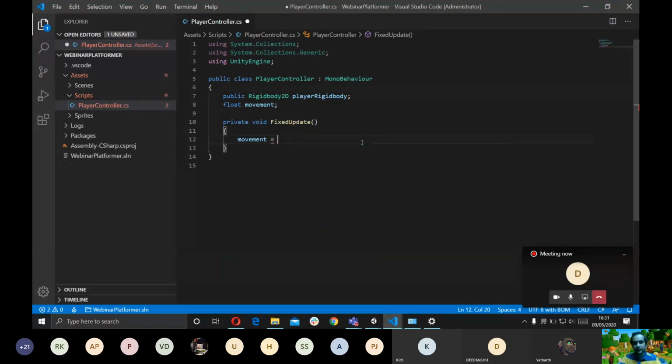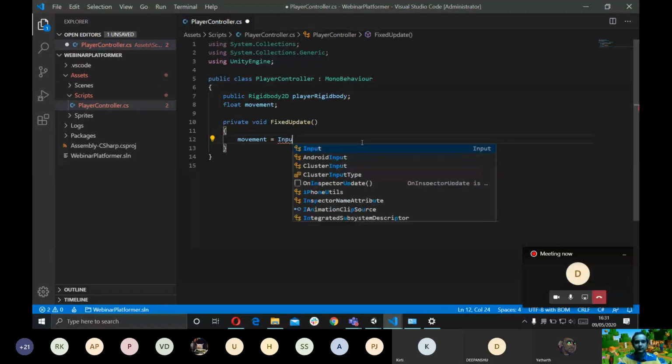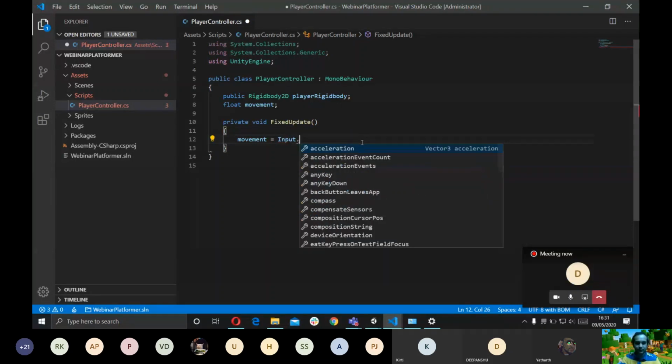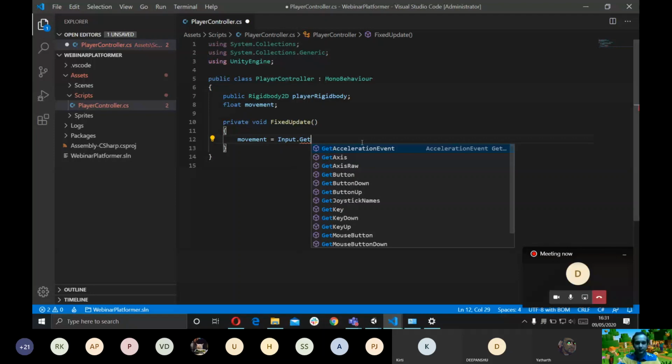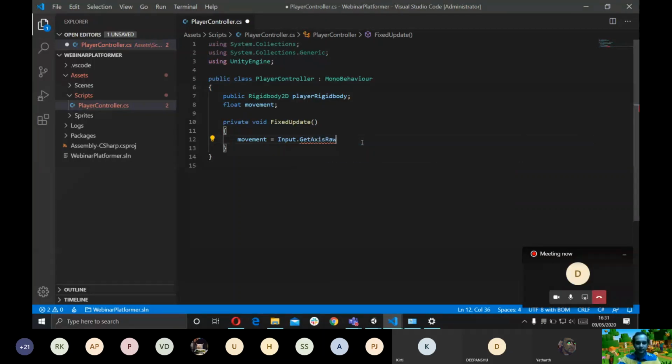So the question here is how do we take the input from the player? For that, there's an Input class in Unity. So I'm gonna do Input.GetAxisRaw, and I'm gonna select Horizontal. What this line is going to do is get the value of the horizontal axis, which is basically left and right, the arrow keys on your keyboard, whichever you're pressing, and store the value in this variable. This value essentially ranges from -1 to 1.